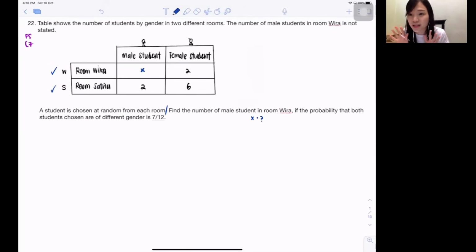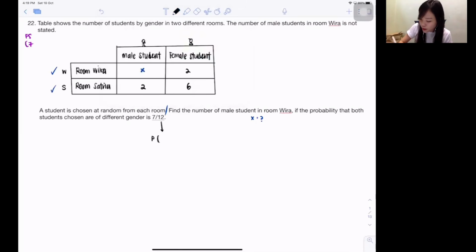So this question is not a P and C chapter because P and C won't talk about probability. P and C is called permutation and combination, right? You guys always confuse chapter 6 and chapters 7, 8. Chapter 6 is permutation and combination. Chapters 7, 8 are probability and probability distribution, correct? You know what the difference is? Chapters 7 and 8 talk about probability, like the chances of it. But chapter 6 talks about how many ways. So there's actually quite a huge difference. So just now that one was talking about how many ways, so it is P and C. Probability is then 7, 8, okay? You must know which chapter. So in this question, they say the probability that both students chosen are of different gender is 7/12.